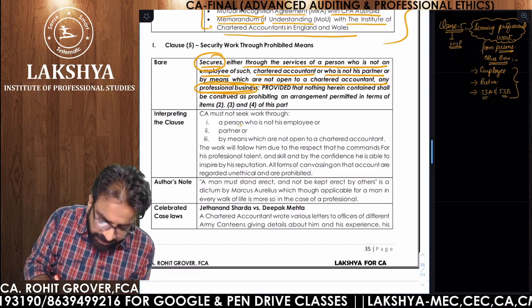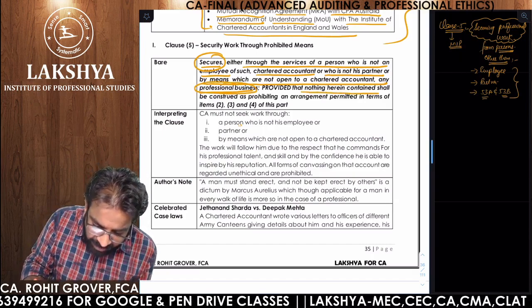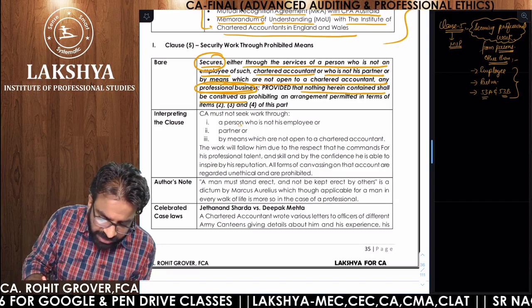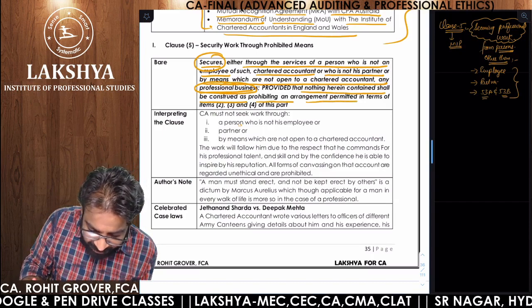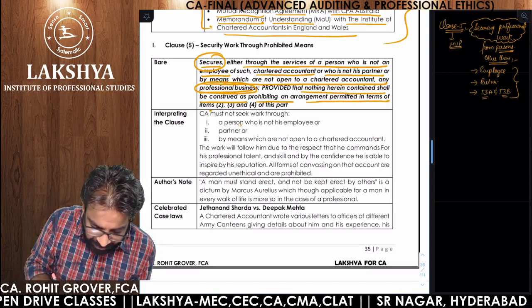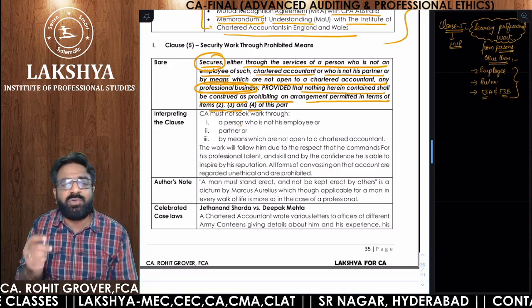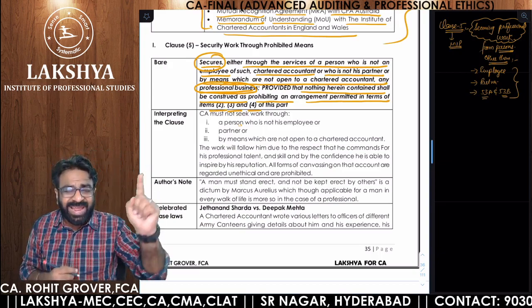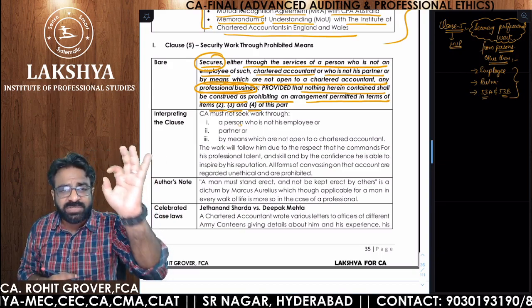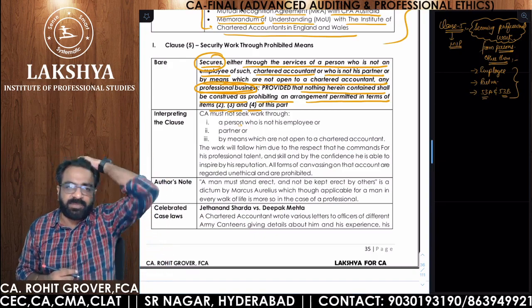Any professional business, providing nothing herein contained shall be construed as prohibiting an arrangement permitted in terms of item 2, 3 and 4. What is item 2, 3 and 4? 53A and 53B professionals, you can secure the professional work from them.